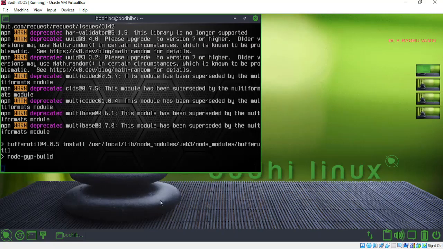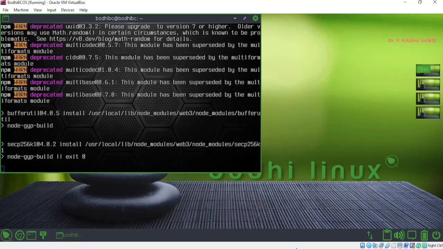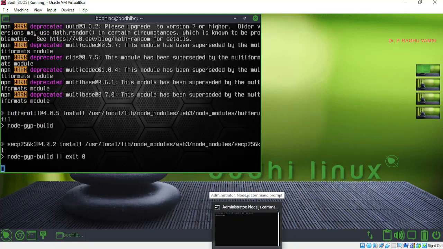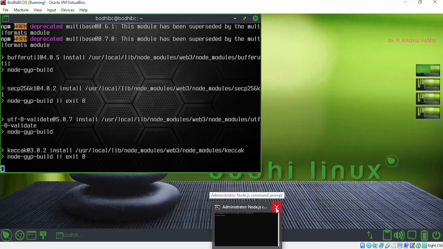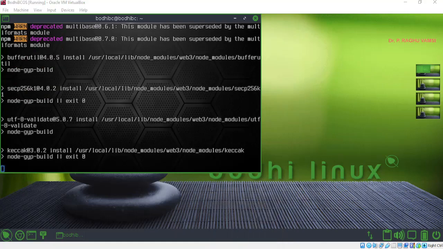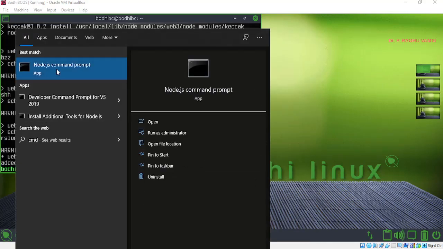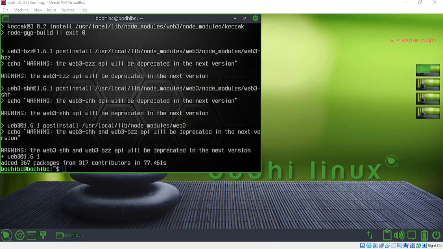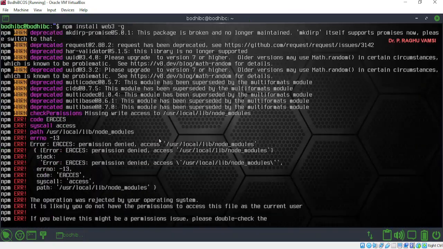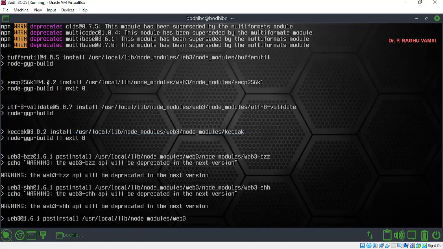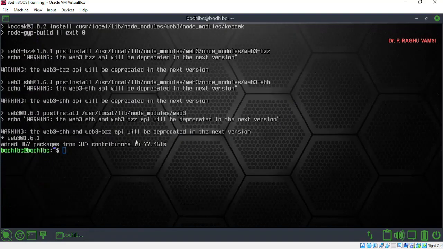In the same way, when you are trying to install these kinds of things in the command prompt of Windows, it is better to open the command prompt with administrative privileges. Just press cmd, then right click, run as administrator. Anyhow, we have installed Web3 here. Now Web3 JS was successfully installed. Previously we got errors, but now because of the sudo command with administrative privileges, we have installed it.